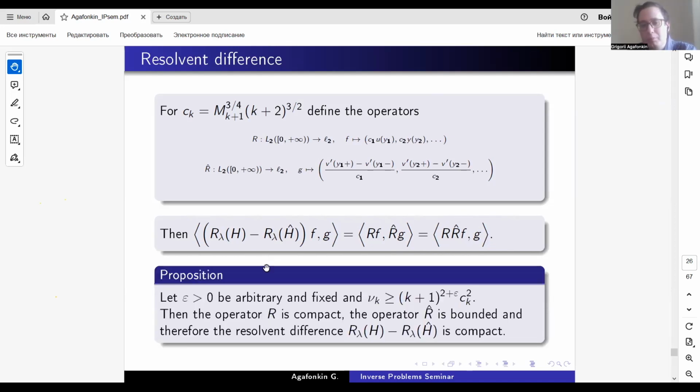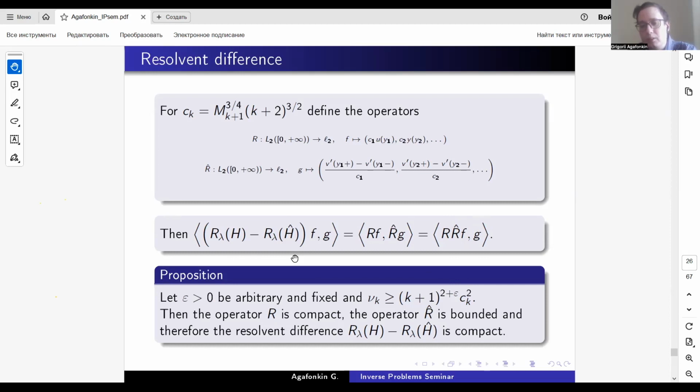And the proposition will be: let epsilon be arbitrary positive and fixed, and nu_k be greater than some value depending on c_k. Then the operator R is compact, the operator R hat is bounded, and therefore the resolvent difference is compact.